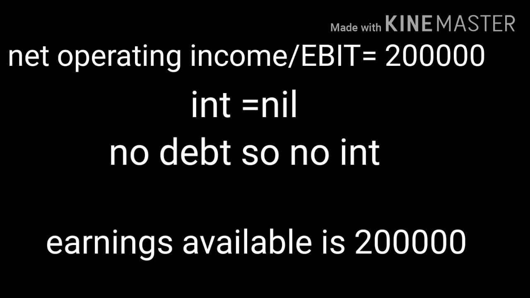So here no interest. So EBIT itself is the earnings available to equity shareholders. So earnings available to equity shareholder is equal to 2 lakh, or net income is equal to 2 lakh.